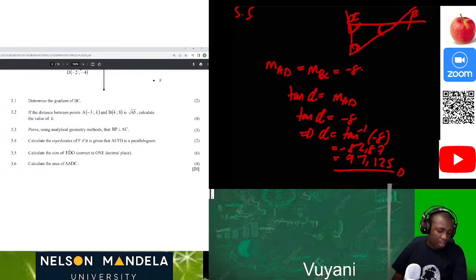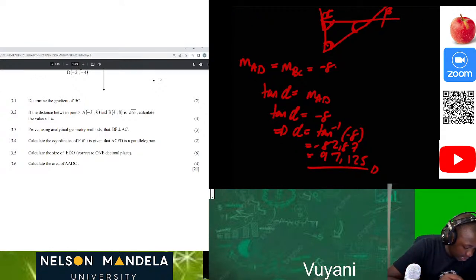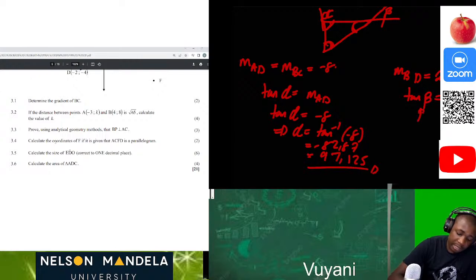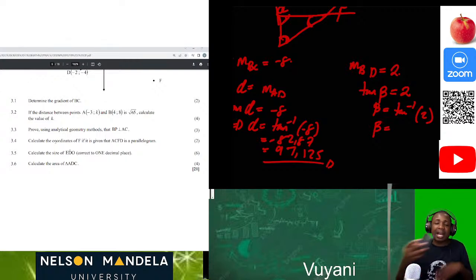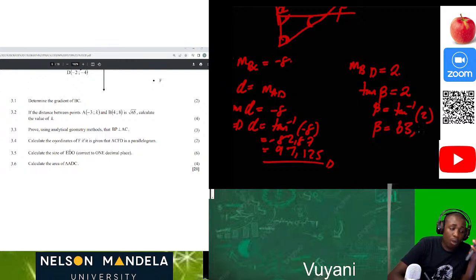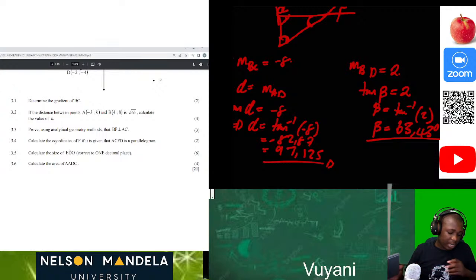After we have alpha, we want to have beta now. How can we calculate the value of beta? So we know that the gradient of BD, we have calculated it already, and it's equal to 2. Now we can also calculate beta by saying beta is equal to the arctan of the gradient M of BD. Then using our Casio calculator, this will be arctan of 2. Then we get 63,43 degrees. So now we have two angles.